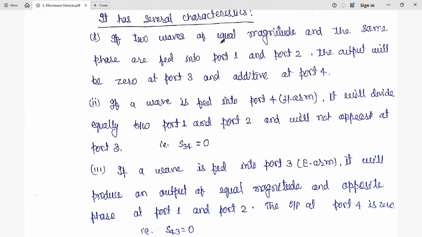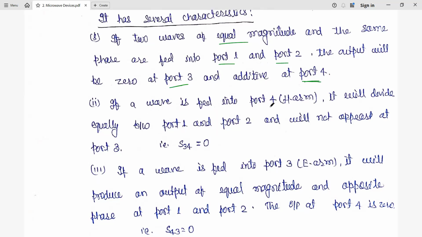So if two waves of equal magnitude and the same phase are fed in port 1 and port 2, the collinear arms, then what will happen? The output will be 0 at port 3, but additive at port 4. Port 4 is the magnetic field H arm, and port 3 is the E arm, so the E arm is going to become 0 since it is going to be opposite.